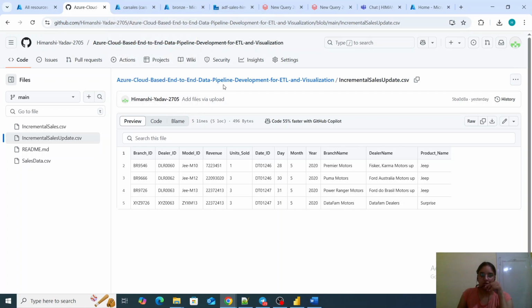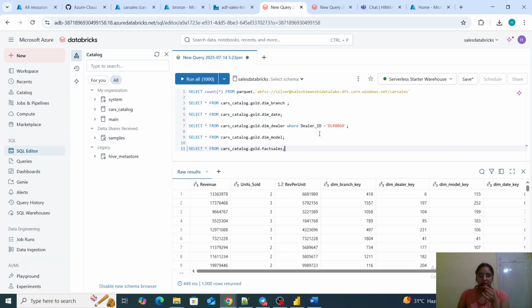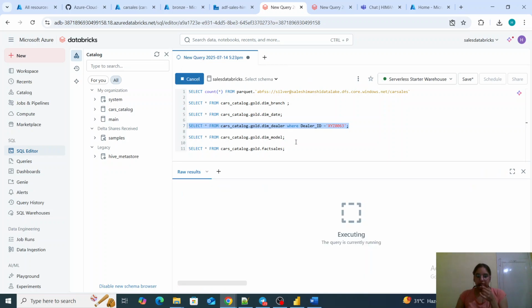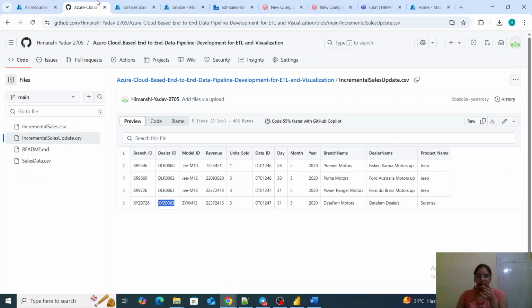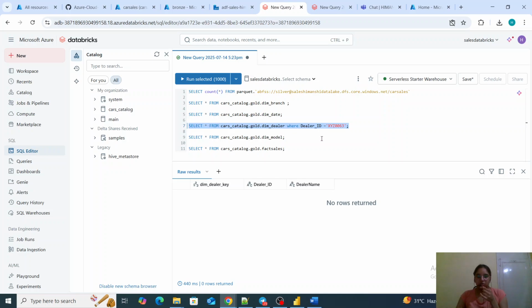If I could show you, this is a new record. Let me show you that it does not exist right now. Dealer, no rows, it does not exist. It is a new record which I have created. And if I show you any one of the others, I have just updated them. These are the old records which I have updated. What is the dealer name? I have added to it at the end.